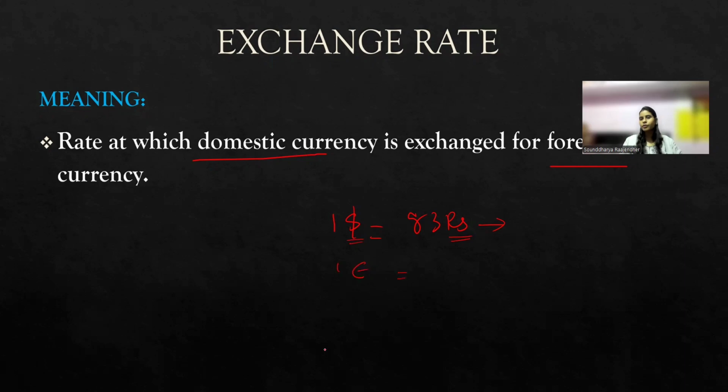Similarly, we can have exchange rate for other foreign currencies like euro, British pound, etc., where the exchange rates are going to get varied. Say for example, 1 euro is worth 89 Indian rupees and 1 British pound is worth 105 Indian rupees, etc. So these are the examples of exchange rate.